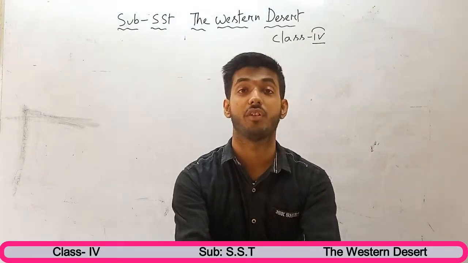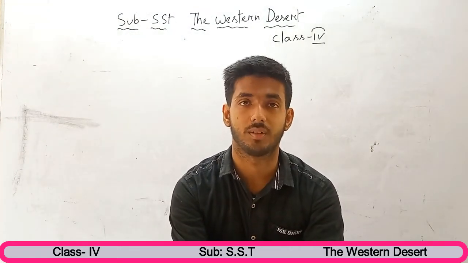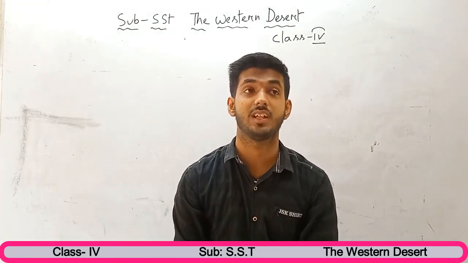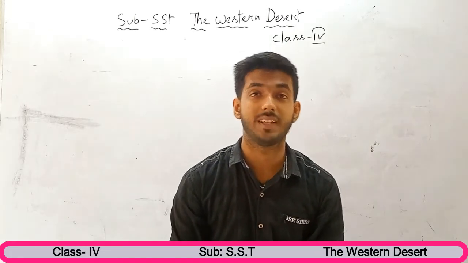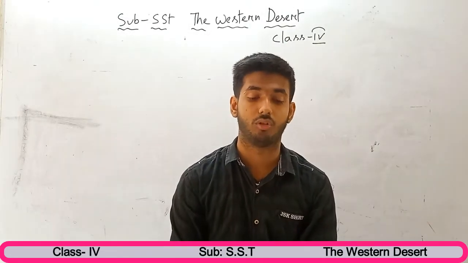Today I am here in front of you to explain a new chapter. The name of the chapter is the Western Desert, and you will find it at page number 23 in your textbook. So let's start.